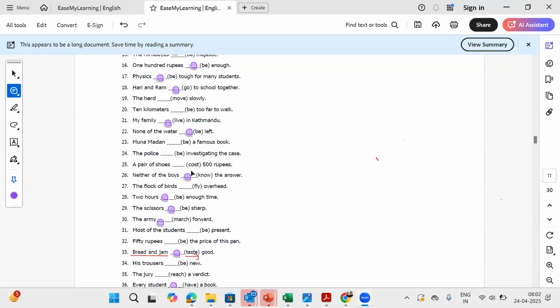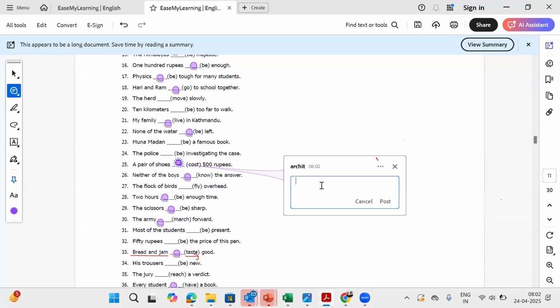Correct answer is again costs. So costs, or cost having, yes. Yes, Anushka. Okay, Anushka, Angel, and Samrat having four correct.